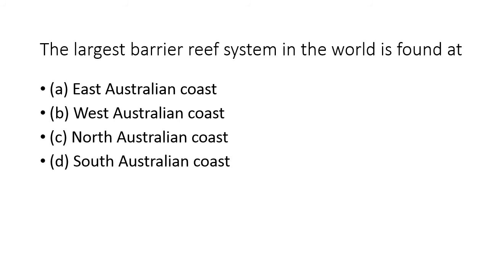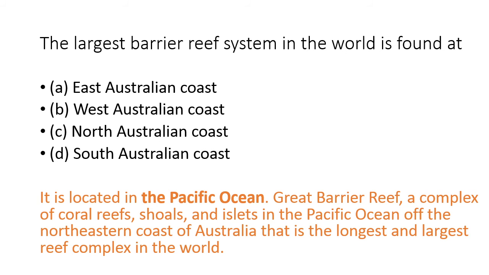The largest barrier reef in the world is found at the Great Barrier Reef. It is located in the Pacific Ocean. Great Barrier Reef, a complex of coral reefs, shoals and islets, in the Pacific Ocean off the northeastern coast of Australia. That is the longest and largest reef complex in the world.